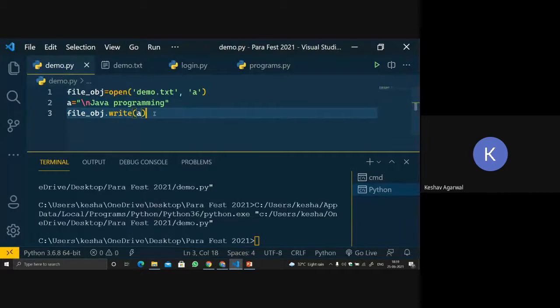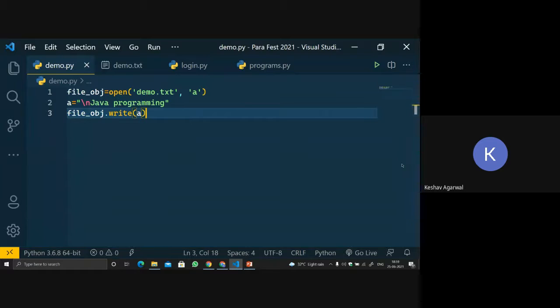Okay, so now we have already used the file. After using a file, it is a good habit for a programmer to close the file, because if you leave the file open, sometimes it stays in your memory, in the RAM. If it is a really large file, it might slow your PC down. So we should remove it from the RAM.